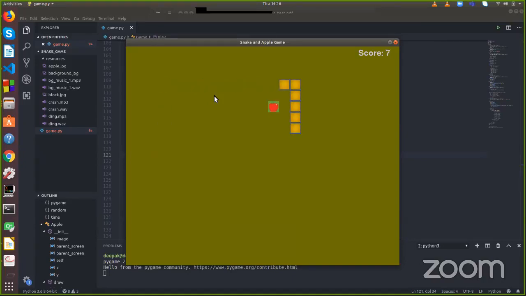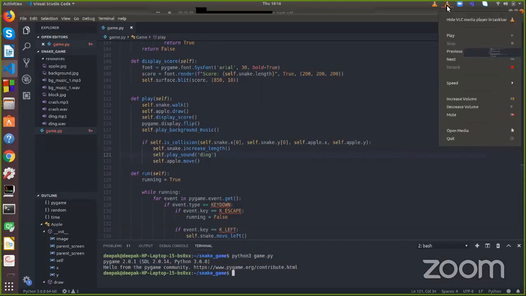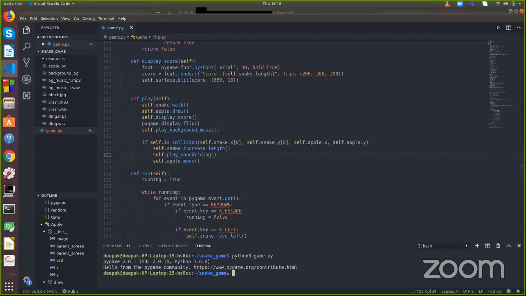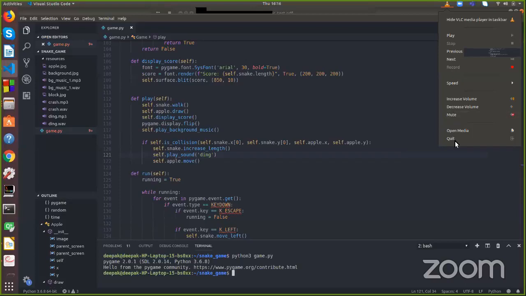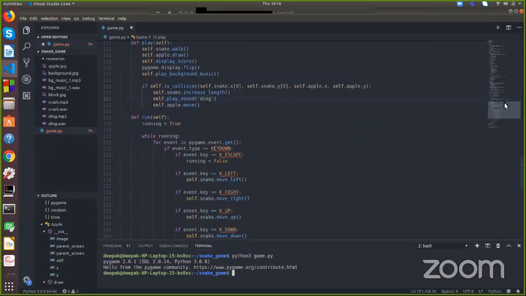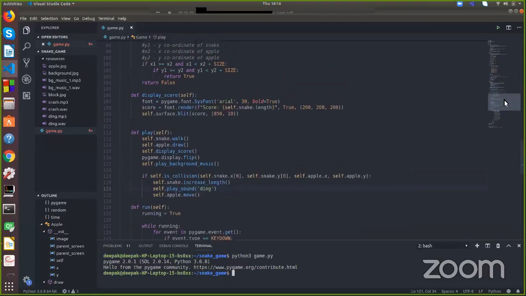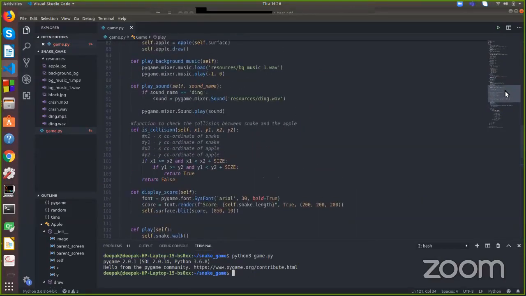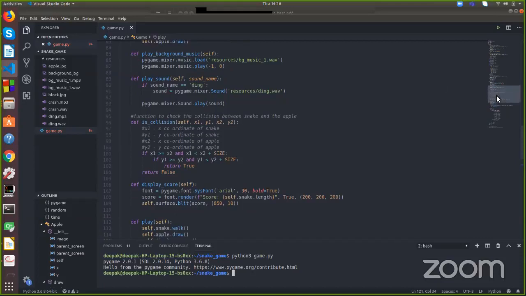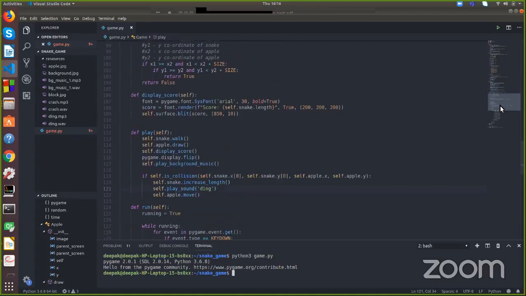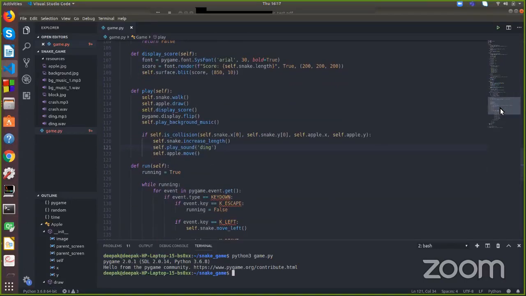The background music is being played, and whenever I hit this apple, the ding sound is being played. Okay, yeah, so it's working fine now. So any doubt till here?